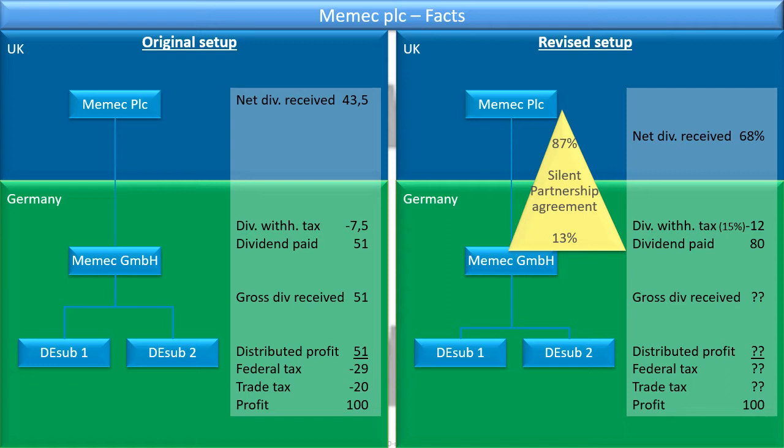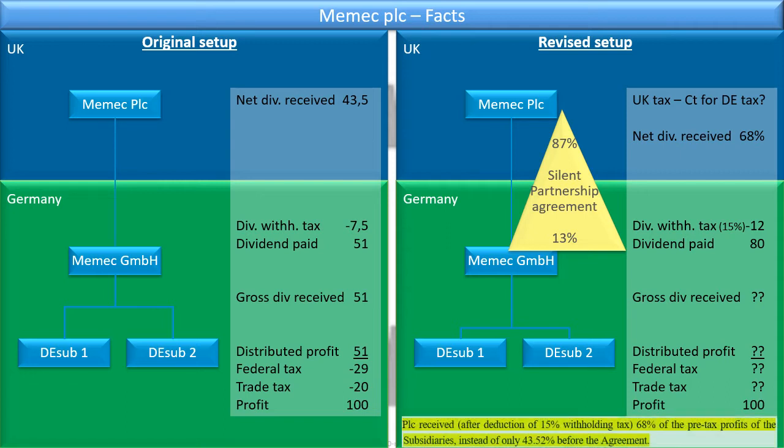Right? And now the question came up, because there was still UK tax left to be paid on this dividend, whether Memec PLC could get a credit for the taxes paid in Germany. Here you can just see PLC received, after deduction of 15% withholding tax, 68% of the pre-tax profits of the subsidiary instead of only 43.52% before the agreement.